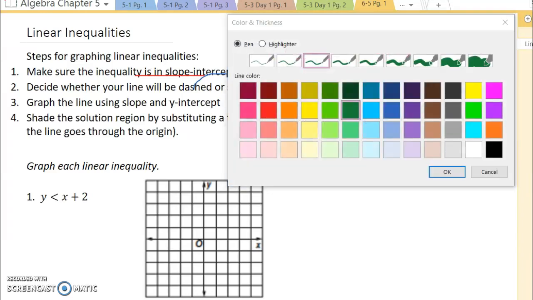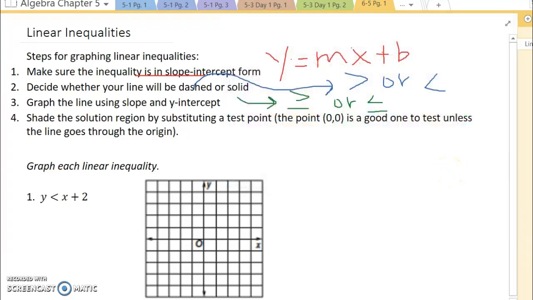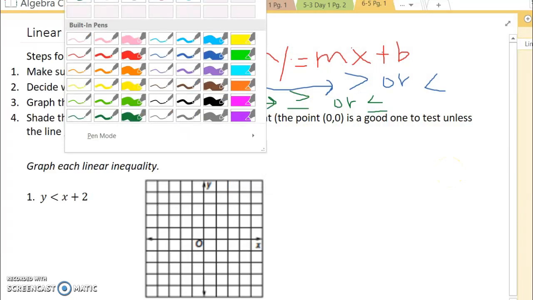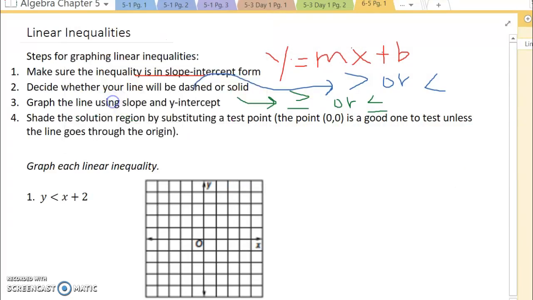Sorry. Getting a little crazy early in the morning here. I am going to just pick a different color here.